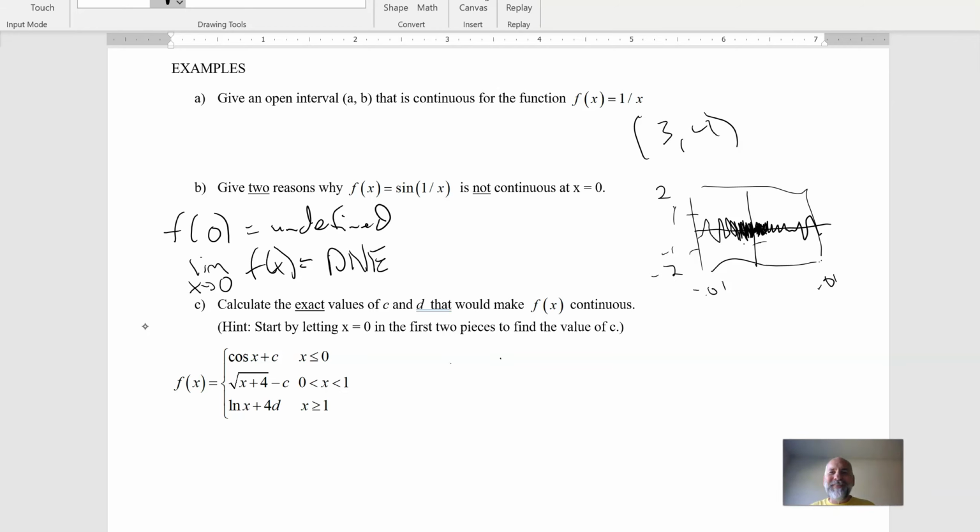So if it fails both of them, the funny thing is when you look at the picture, it looks like it's connected. You say, well, it all looks connected. I can't see a break because of this weird thing, the infinite oscillations. So you can see how this is an example of one that's kind of confusing, because you're doing infinite oscillations, and then at 0 it's kind of a mystery, and then you're doing infinite oscillations there too.